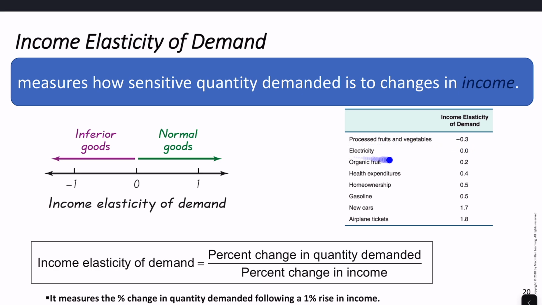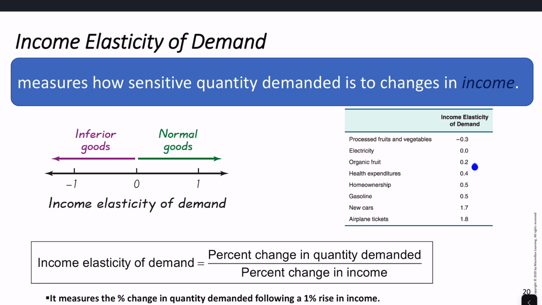Electricity is 0. What that means is that the consumption of electricity doesn't really vary much with your income, or with small changes in income. So your income goes up by 1%. Are you really going to change how much electricity you use? Probably not. So that's my interpretation of that one.